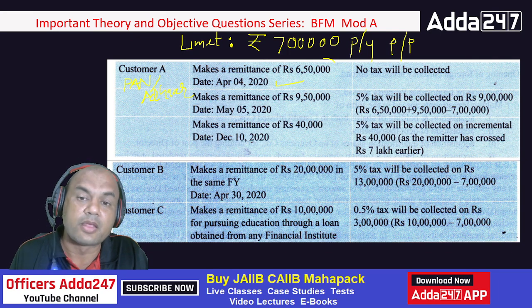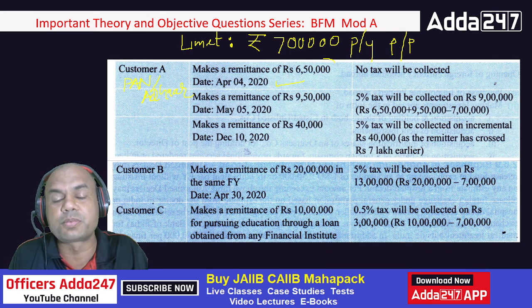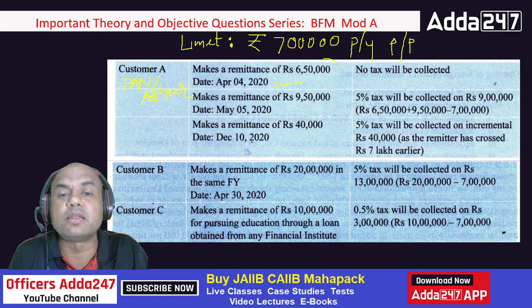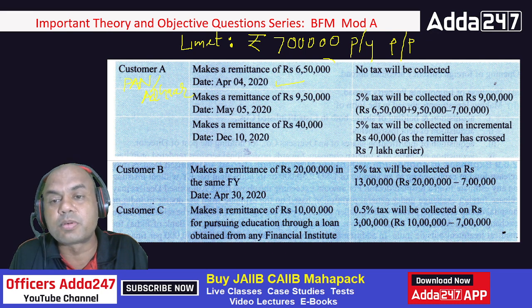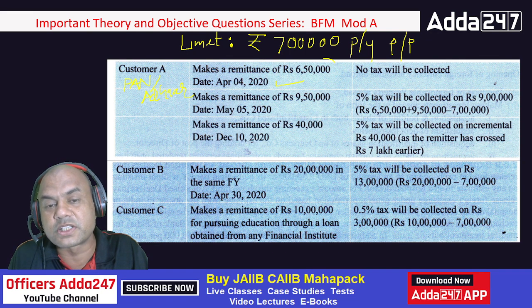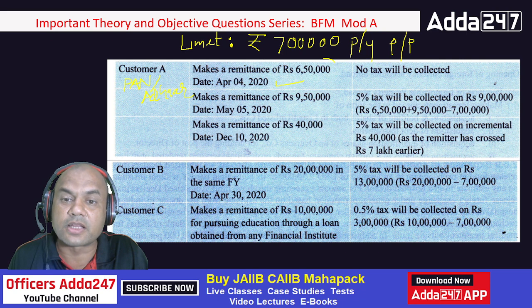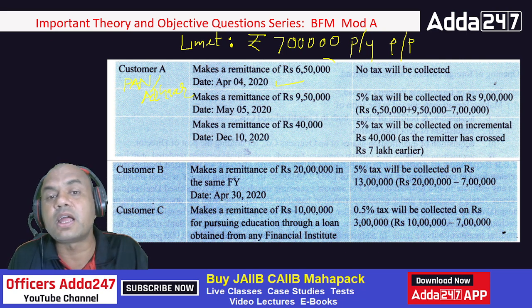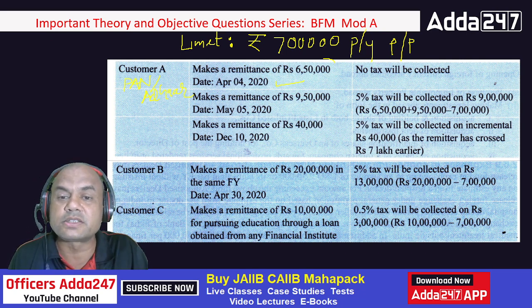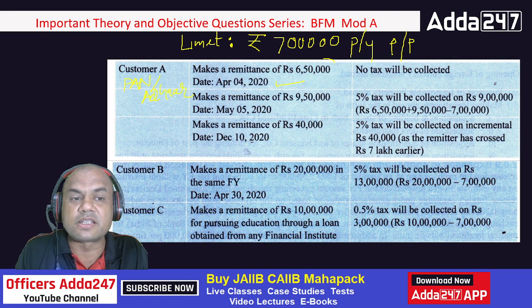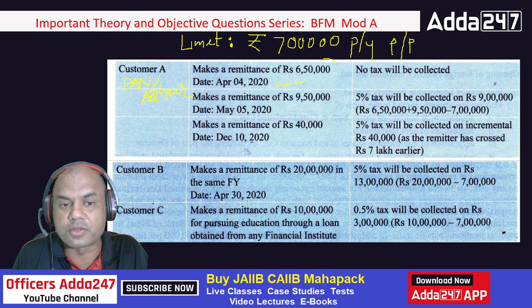Now this person, same person, again comes on May 5th and now he wants to make a remittance of rupees 9,50,000. So you'll have to convert it into dollar and then transfer. But the point is 9,50,000 rupees. So what does it mean? What is the limit? 7 lakhs per year per person. Now earlier he had transferred 650. Now he's transferring 950. So what will I do as a banker? This total will be considered now, 950 plus 650. So 10 and 6, 16 lakhs, right? This becomes 16 lakhs up to this part.